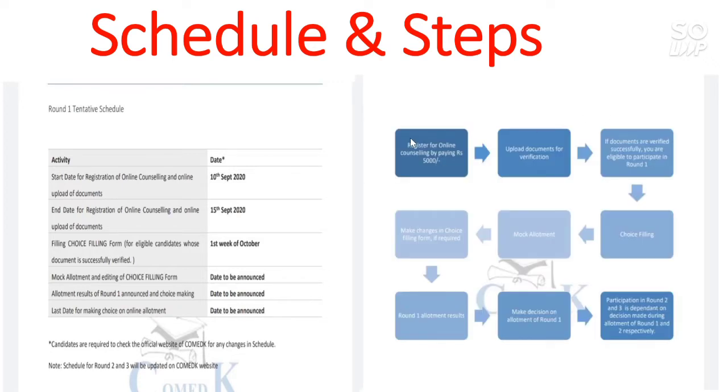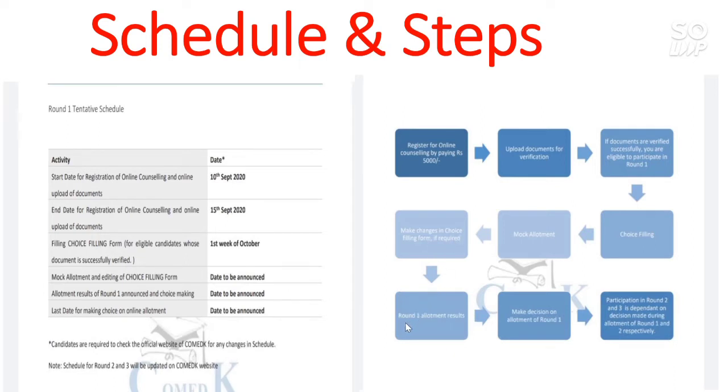And here is the map for the counseling process. First, you need to register for online counseling by paying 5,000, and thereafter you need to upload the documents. I will talk later in this video about the documents you have to upload. And if the documents are successfully verified, you are eligible to participate in round 1. After that you can choose and fill your choices, and after that you will get the mock allotment. After getting the mock allotment, you will get an idea of the college which you are going to get in the first allotment. So if you need to change the choice filling, you can change.